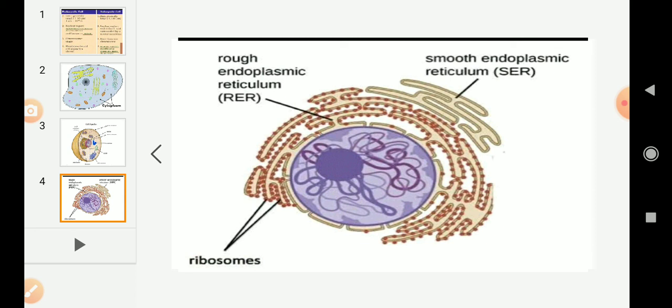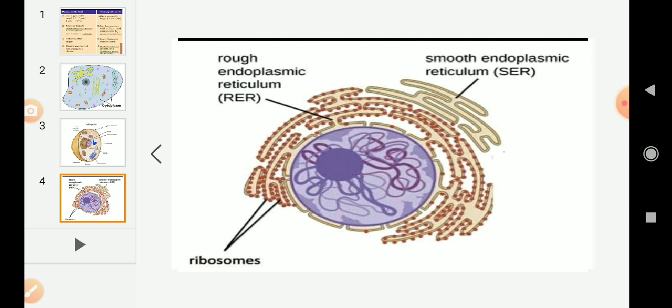And what is the function of endoplasmic reticulum in the cell? The endoplasmic reticulum is helpful in carrying out various biochemical activities of the cell. That is the function of endoplasmic reticulum. And the smooth endoplasmic reticulum plays an important role in detoxifying. Detoxifying means removing many poisons and drugs. This is about the first cell organelle in the cytoplasm, that is endoplasmic reticulum.